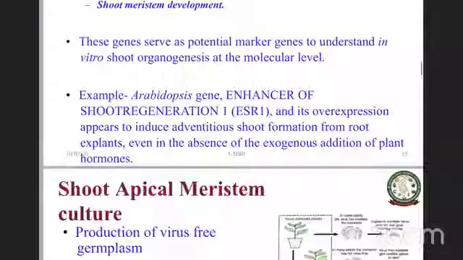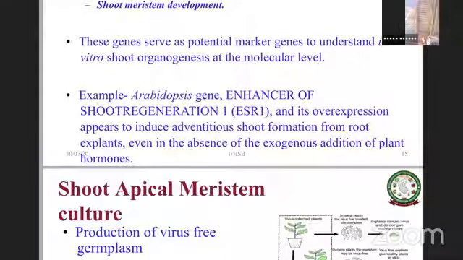Then there are also other transcription factors from Arabidopsis like ESR1, and its overexpression appeared to induce adventitious shoot formation, which one can think of engineering for adventitious shoot formation from root explants. Even in the absence of exogenous addition of plant hormones, the adventitious shoots will form. That is because this ESR1 will mobilize and regulate the requirement of hormones inside.